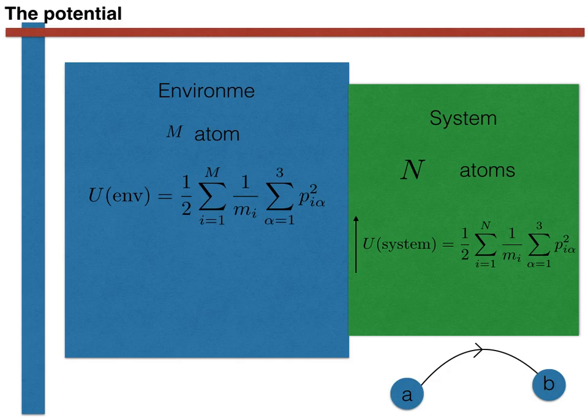Newton's third law tells us that as a consequence, the total kinetic energy of the atoms in the environment must decrease, because if the momentum of the system increases, the momentum of the environment must decrease by an equal and opposite amount. Once we introduce one final trick, we are there. This trick involves simply not calculating the total kinetic energy for the environment.